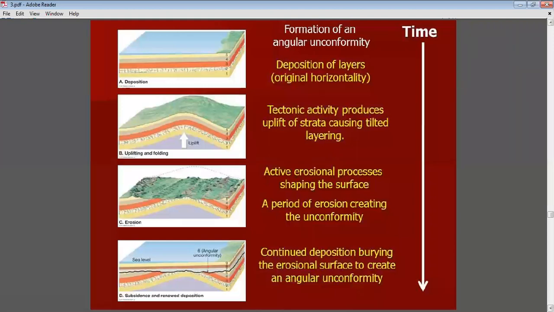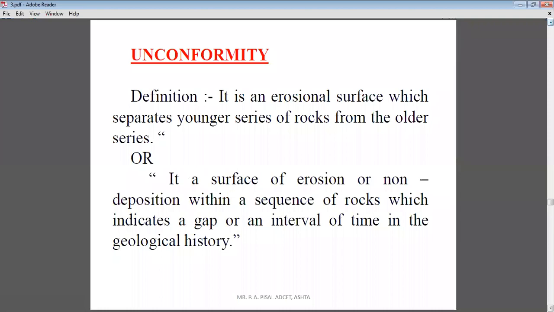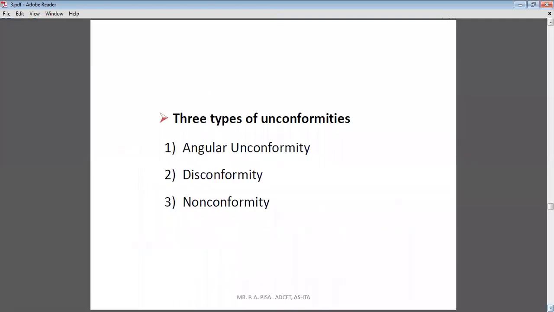So unconformity is an erosional surface which gives the non-deposition time. The places where you see non-deposition, that time is indicated with the help of these unconformity lines.